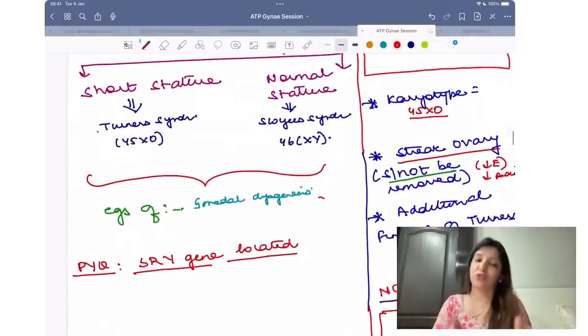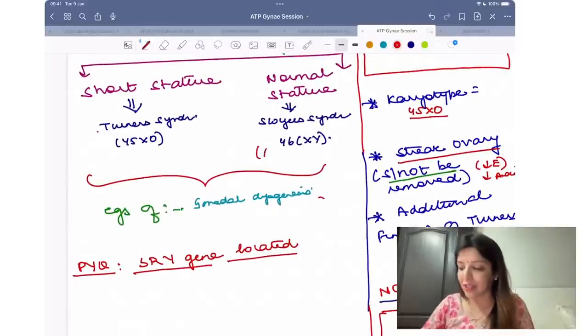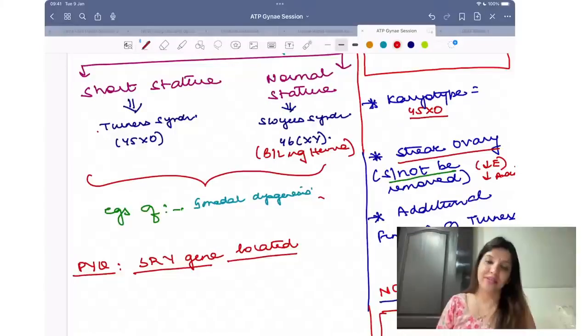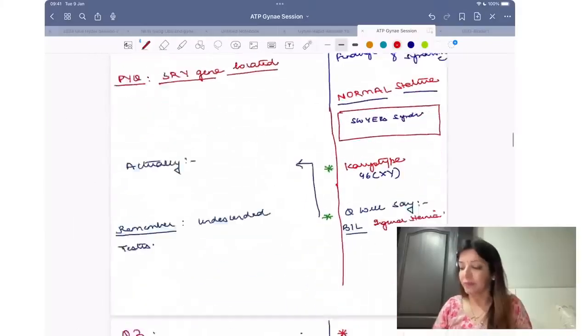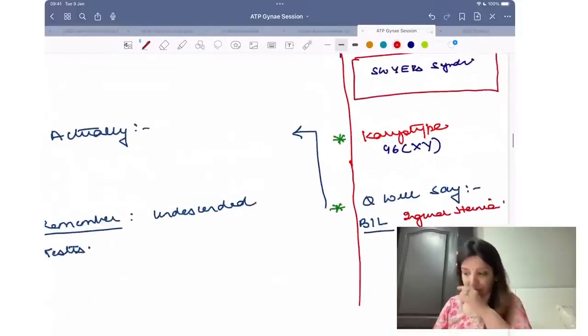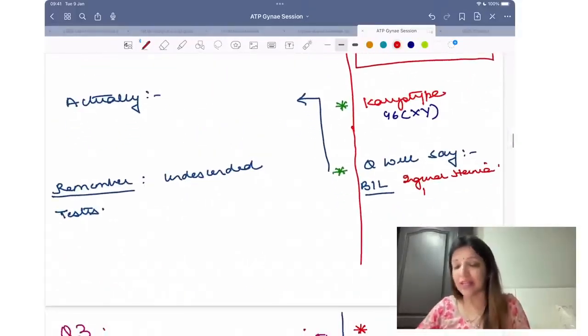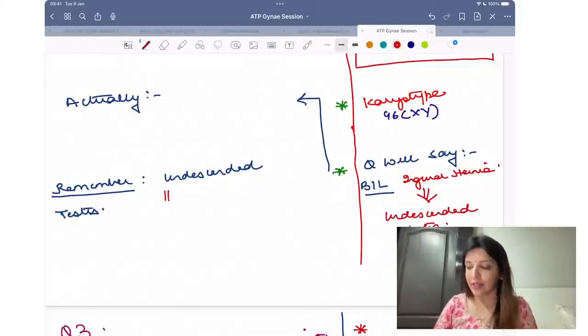शॉर्ट स्टेचर होगा तो Turner's है, bilateral inguinal hernia होगा तो Swyers है, normal stature होगा तो Swyers है। Clear to all of you? Are you all understanding? Then in this case, this bilateral inguinal hernia, they are actually undescended testes. And undescended testes are pre-malignant.